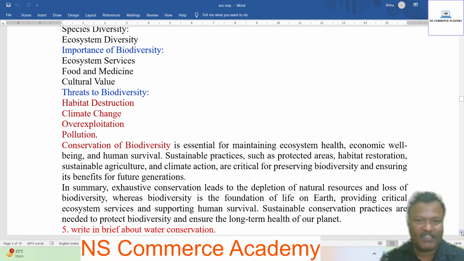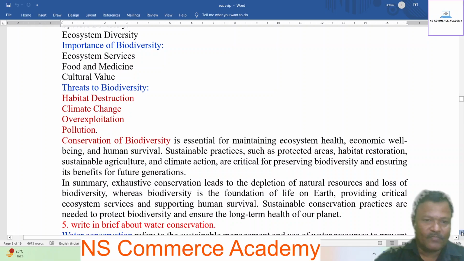In summary, exhaustive conservation leads to the depletion of natural resources and loss of biodiversity, whereas biodiversity is the foundation of life on Earth, providing critical ecosystem services and supporting human survival. Sustainable conservation practices are needed to protect biodiversity and ensure the long-term health of our planet.